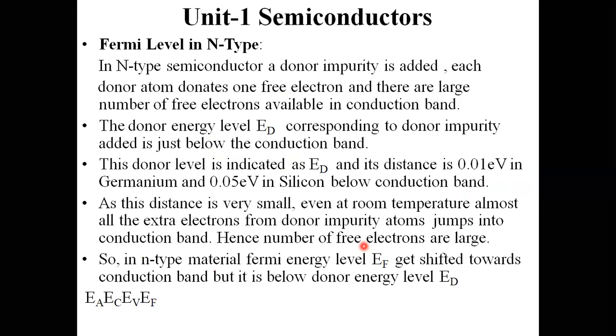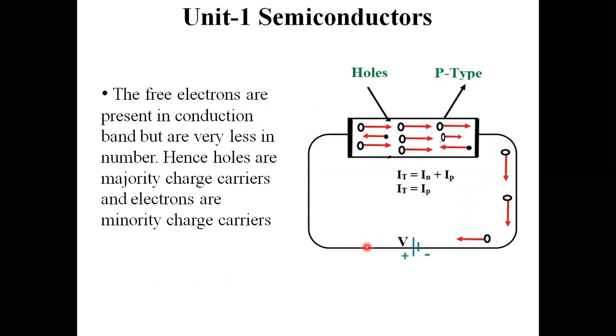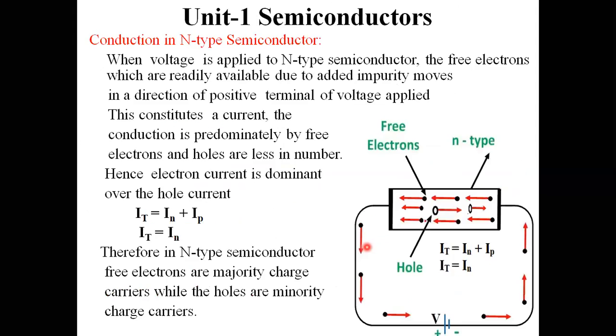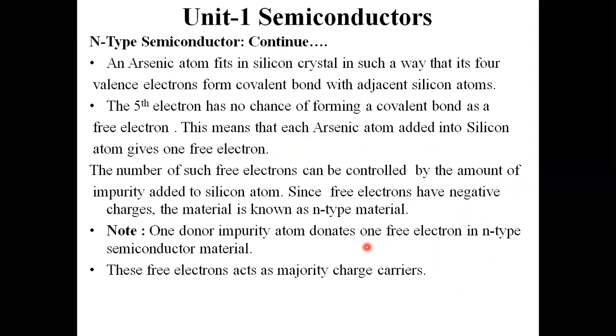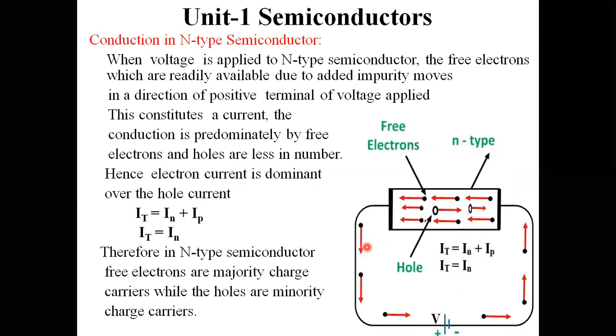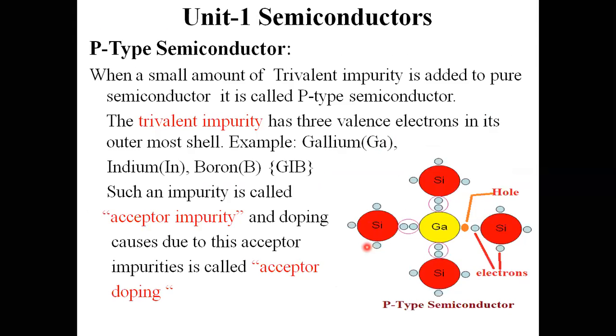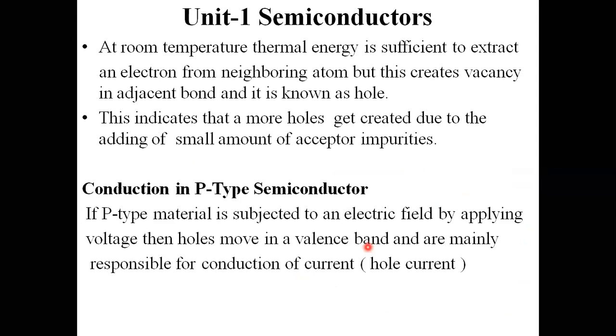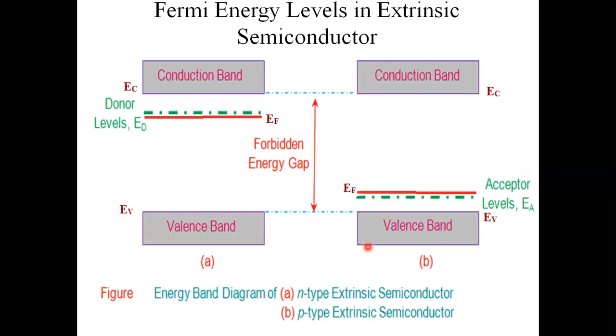This is about extrinsic semiconductor material: conduction in n-type, crystal structure and conduction in p-type, and the Fermi energy levels in both, shifting towards the conduction band and towards the valence band, that is the acceptor energy levels and donor energy levels.